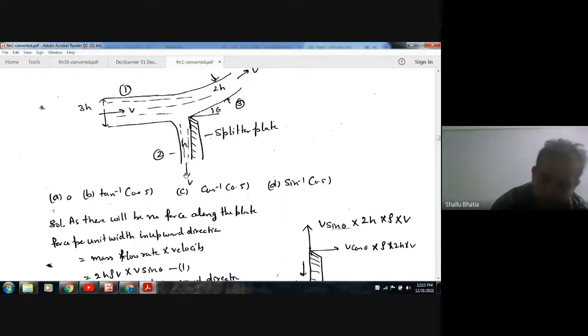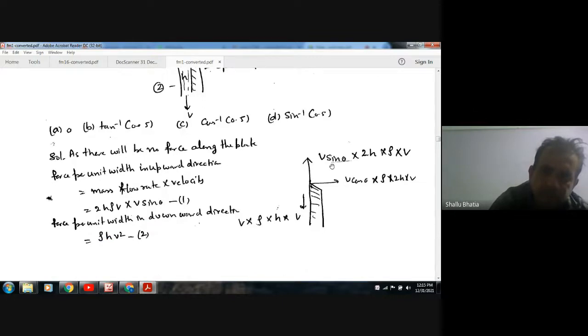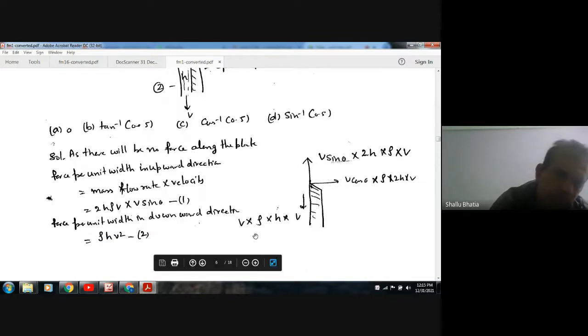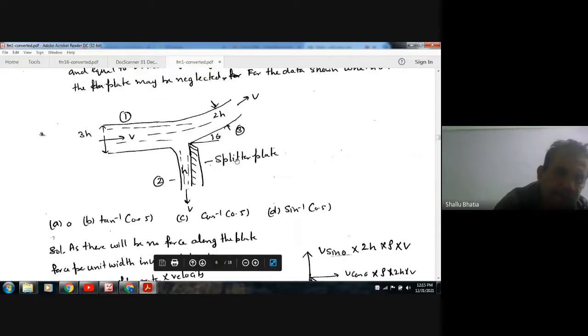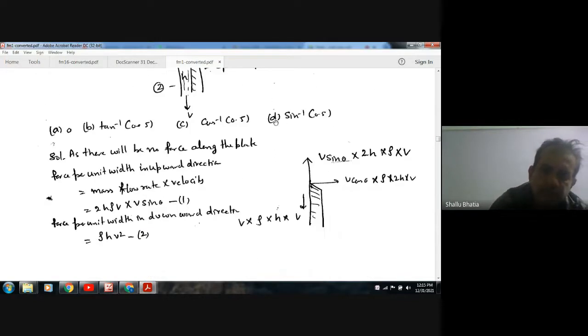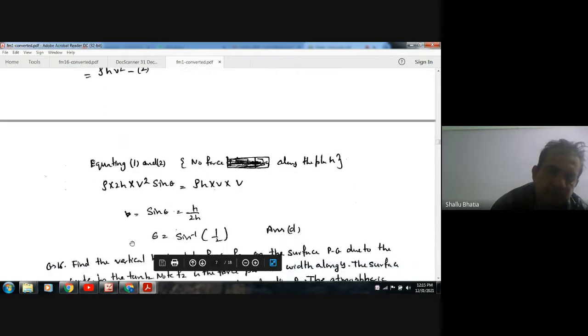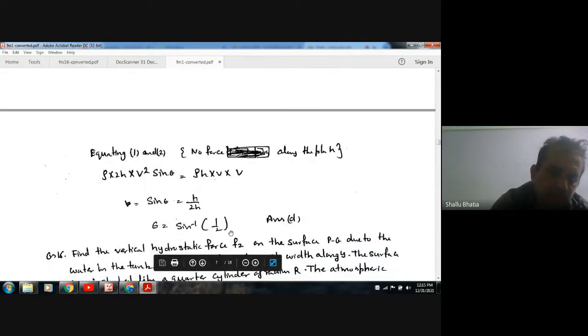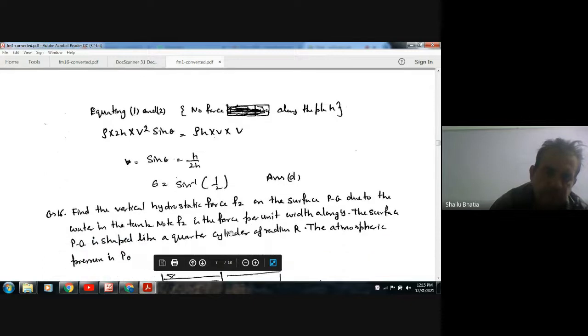The upward force has the sine component, V sin theta times 2h rho V, and the downward force is rho h V into V, because at section 1 there is no initial velocity in the upward and downward direction. There is velocity in the horizontal direction, so the force will be given by this V only. Equating the two, sin theta comes out as sin inverse 1 by 2. So the answer is option B.